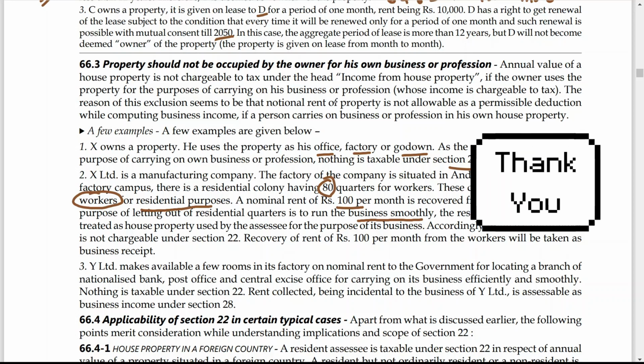So this is all about property. If it is used for a business purpose, then nothing would be chargeable under the head income from house property.